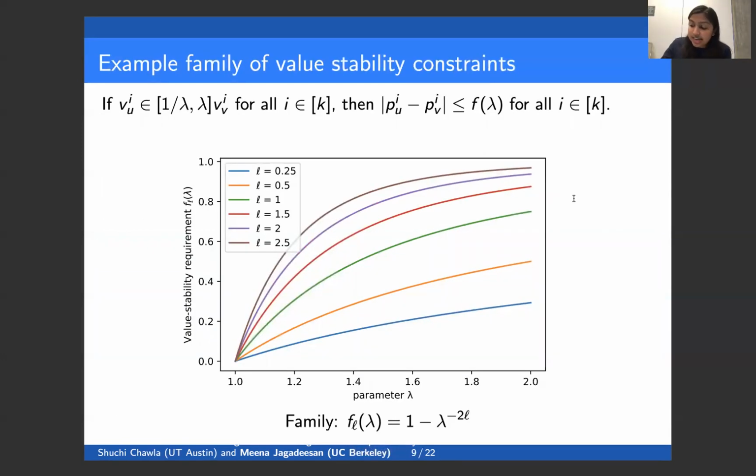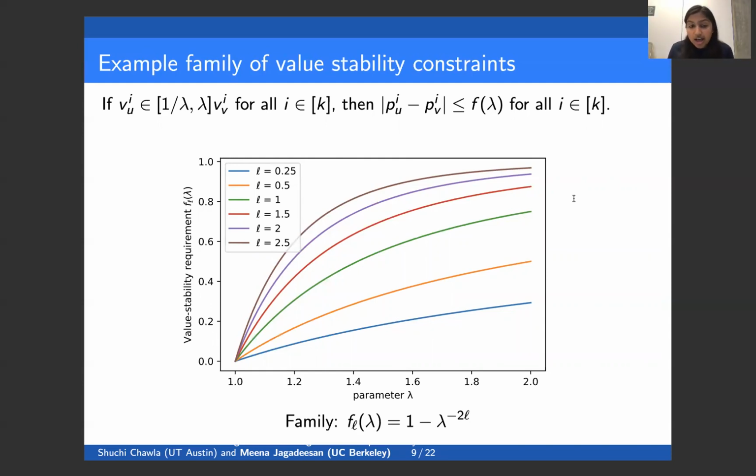Okay, so let's get a sense of what types of families of value stability constraints are informative and reasonable to consider. In particular, consider this family of value stability constraints parameterized by L, given by f_L of lambda equals 1 minus lambda to the negative 2L. Here we see that when L gets really close to 0, this is a very strong value stability constraint. It's essentially saying that even when the values are pretty far apart multiplicatively, the constraint on the allocation differences is pretty strong.